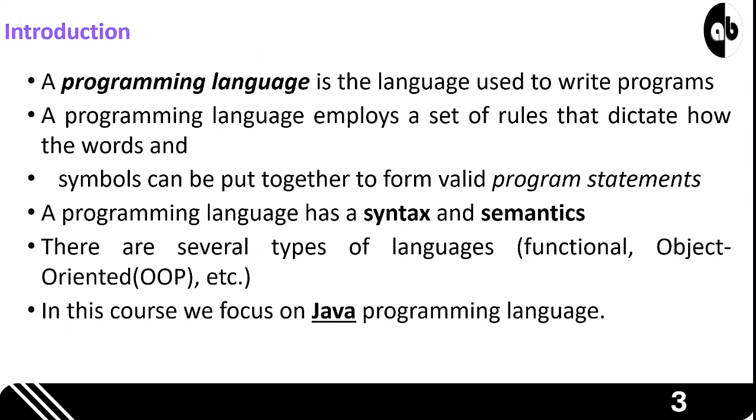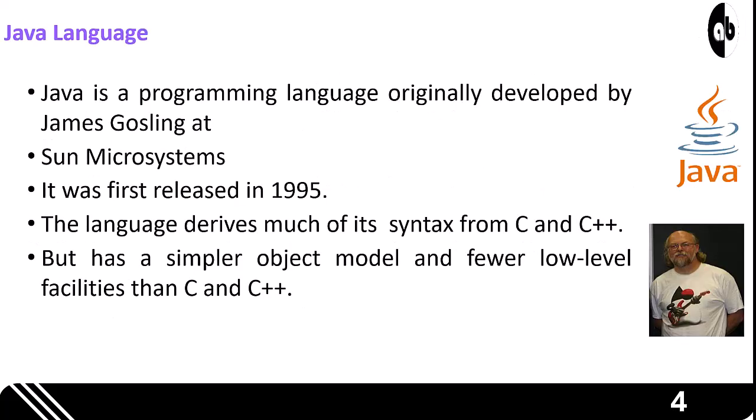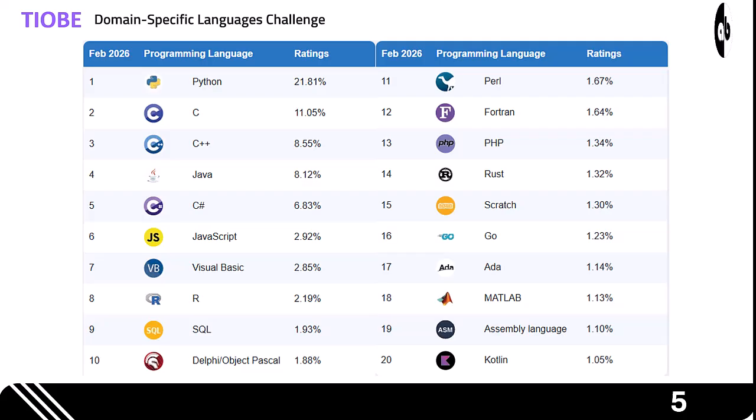Introduction to Programming Languages. So, what is a programming language? Simply put, it's the tool we use to write programs. Every language follows a specific syntax, the rules for putting words together, and semantics, which provide the meaning behind those statements. Java language history. Java was originally developed by James Gosling at Sun Microsystems and first released in 1995. While its syntax is heavily derived from C and C++, it was designed with a simpler object model and fewer low-level complexities.